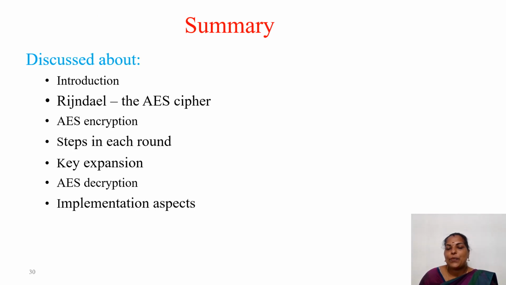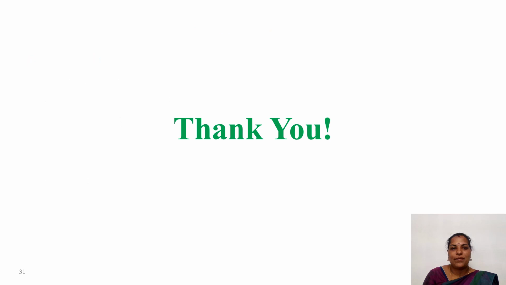In this presentation, we discussed the introduction and history of AES, that is Rijndael. Then we discussed the AES encryption process, the different steps involved in each round. That is, 4 transformations are involved up to the n-1th round, and for the nth round we have only 3 transformations. Then we discussed the key expansion process. Then we discussed the AES decryption process, and we have seen the implementation aspects of AES. So it can be used on an 8-bit CPU, a 32-bit CPU, and now a 64-bit CPU as well. Thank you.